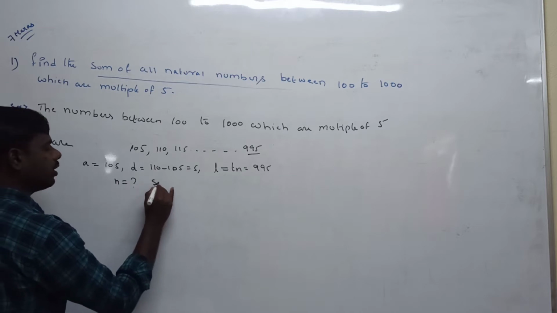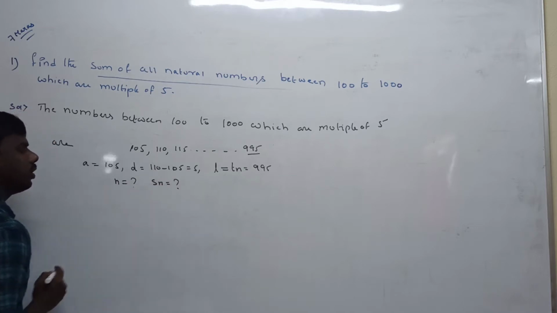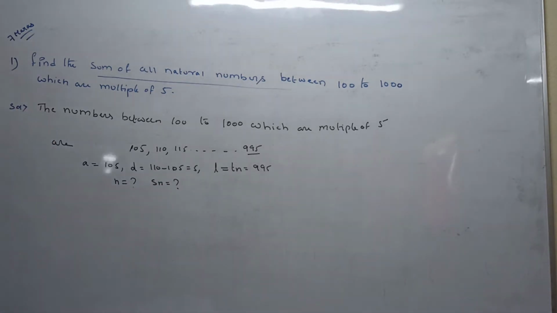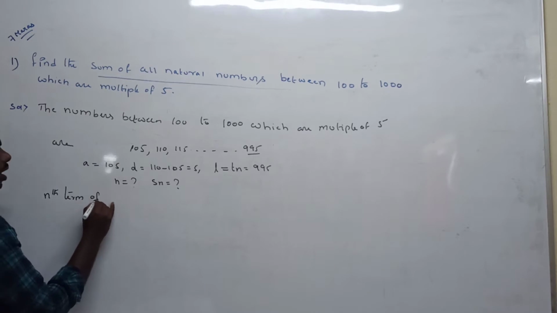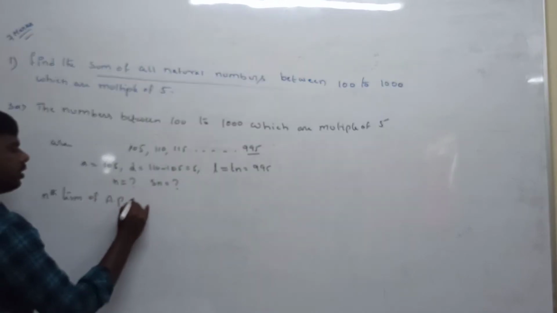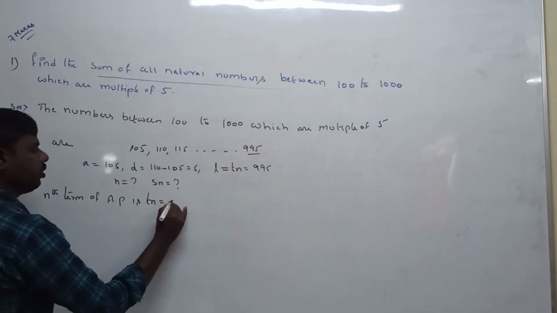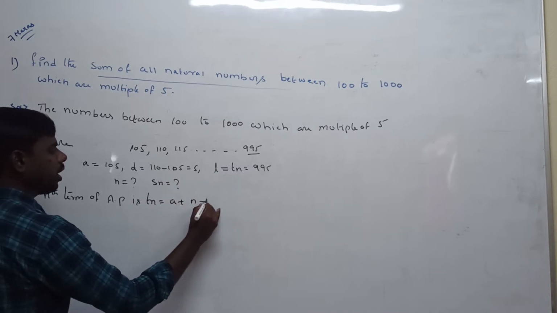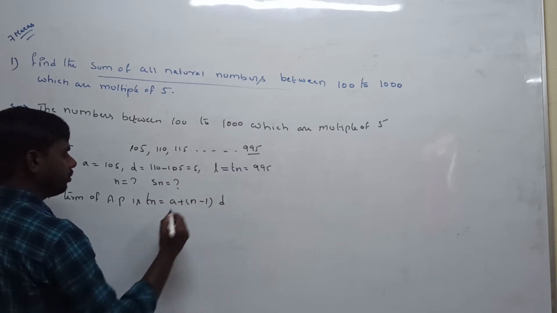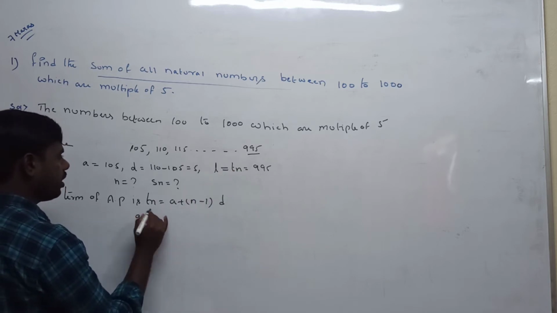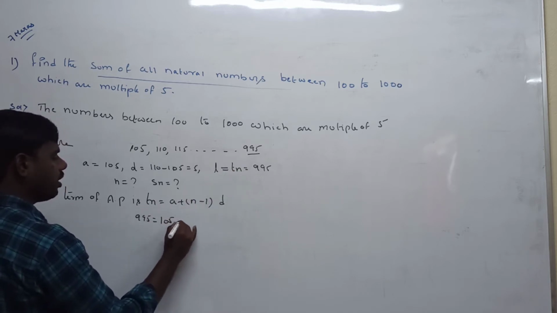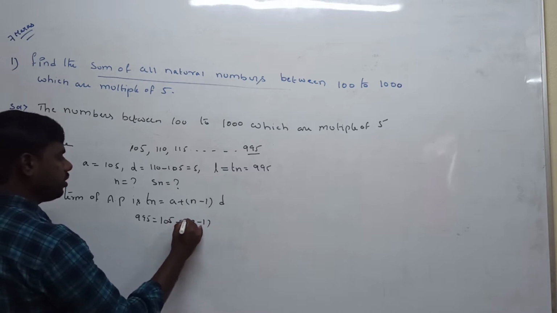After that, to calculate the sum of n terms. So now, how to find the n value? First we apply the nth term of an arithmetic progression: Tn is equal to a plus n minus 1 into d. What is the Tn value? 995. The a value is 105. The n value, you can write as it is. The d value is 5.